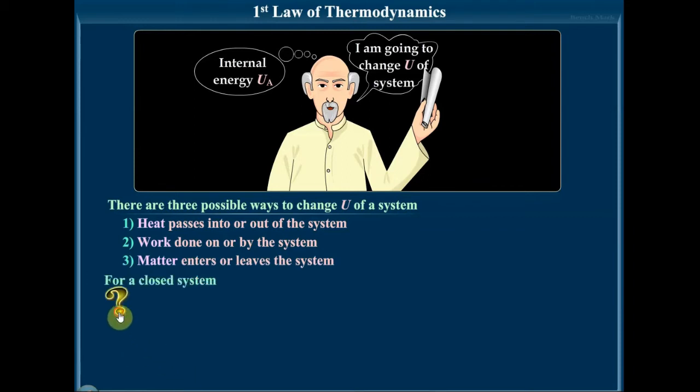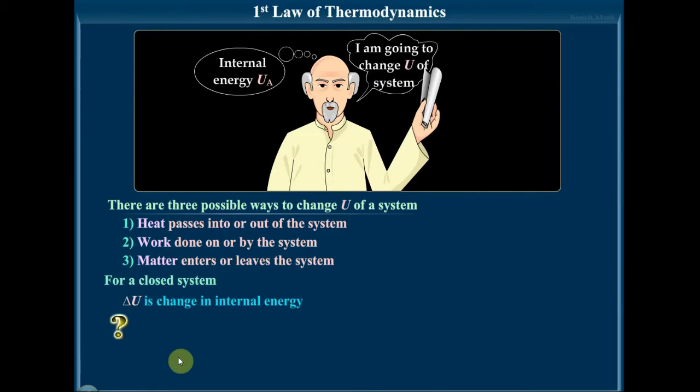For a closed system, delta U is the change in internal energy. As you can see here, UA is the internal energy of the system in the beginning. Consider the final to be UB. Then UB minus UA is the change in energy.